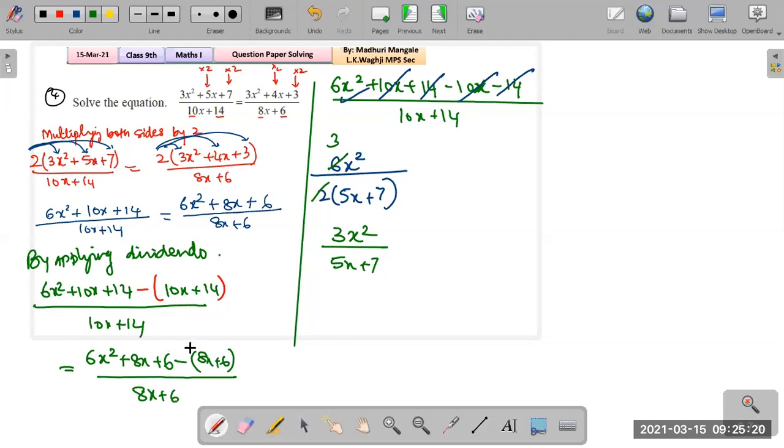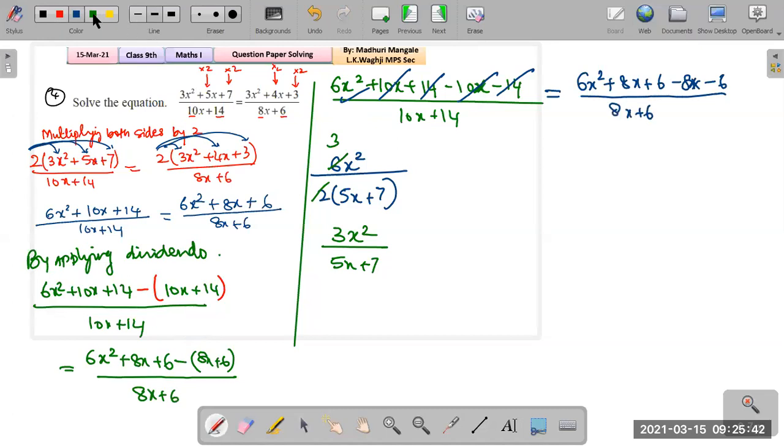Before that, we have to distribute this negative sign, right? So when there is a negative sign outside the bracket, the signs inside the bracket change, correct? So this part is equal to 6x squared plus 8x plus 6 minus 8x minus 6, the whole upon 8x plus 6.